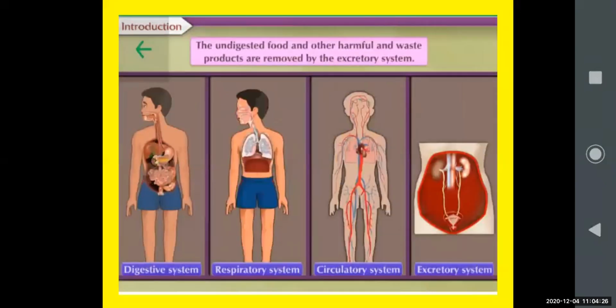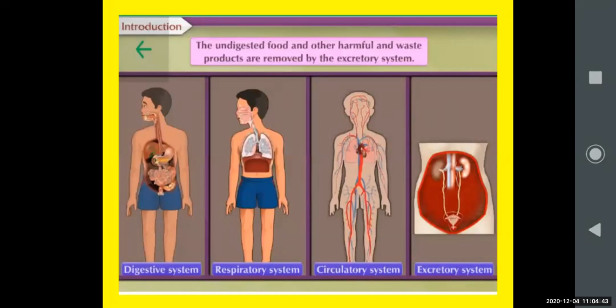Next, you can see the undigested food and other harmful and waste products are removed by the excretory system. I said before also that whatever you eat, you get different kinds of nutrients, and you get the energy for different kinds of body functions.